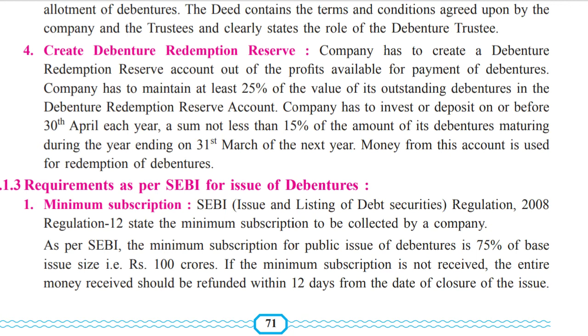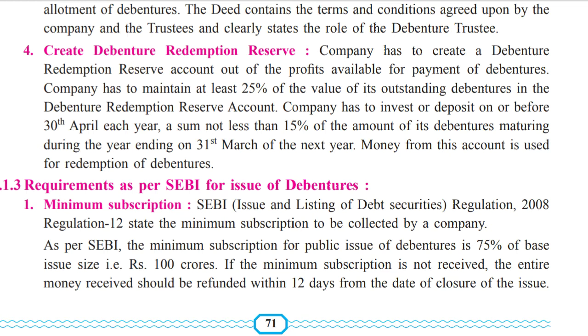The company has to invest or deposit on or before 30 April each year a sum not less than 15%. Now every year, 25% is kept aside as outstanding, and 15% has to be invested somewhere or the other, so that whenever the returns come, they are able to pay.